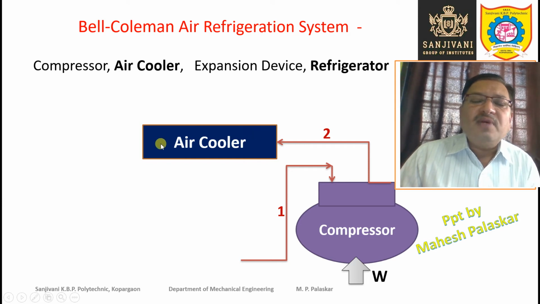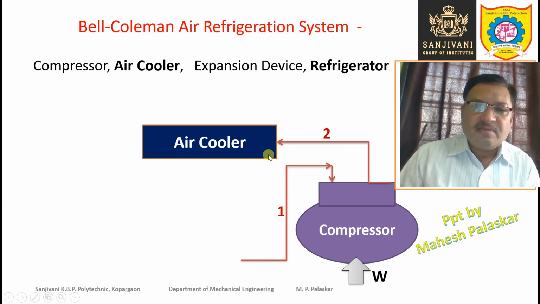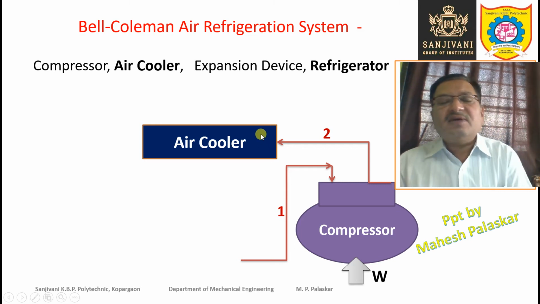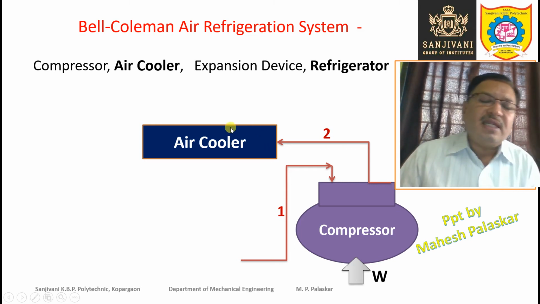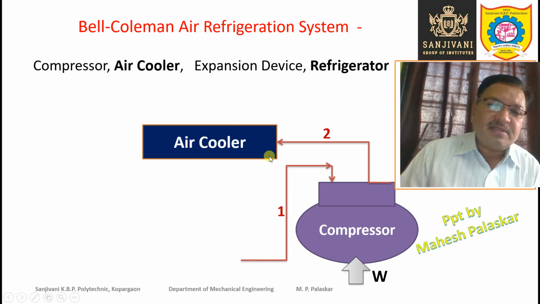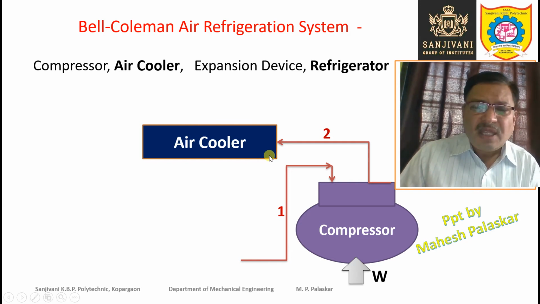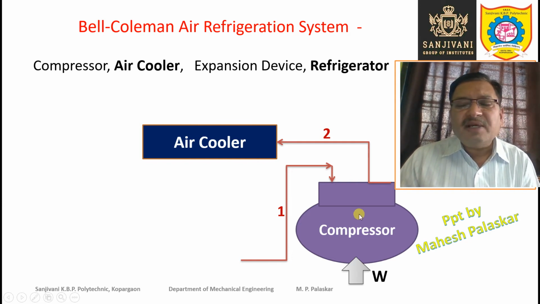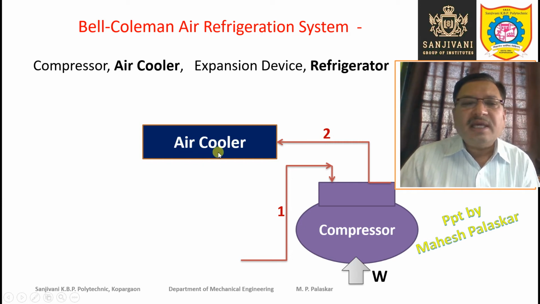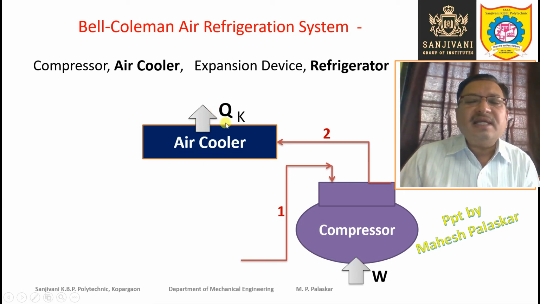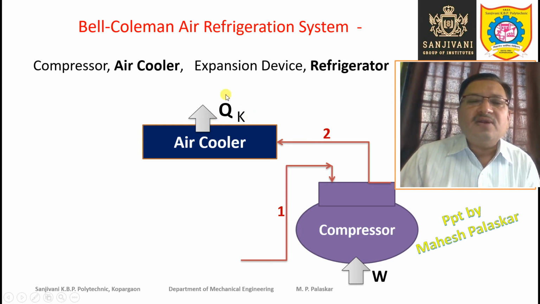So it will be cooled in the air cooler by bringing it in contact with natural air or water. So this refrigerant, after being compressed, is cooled in the air cooler, and thus the heat is rejected at the rate Qk kilowatt.